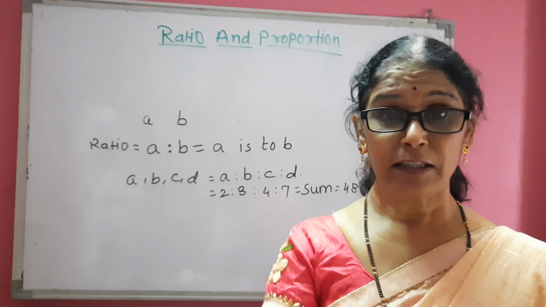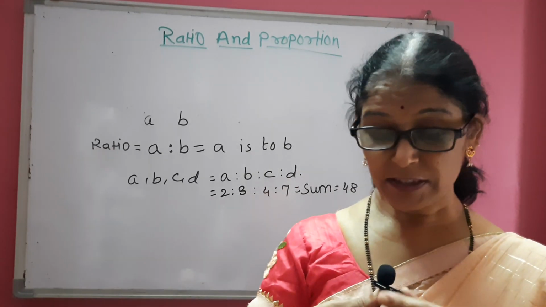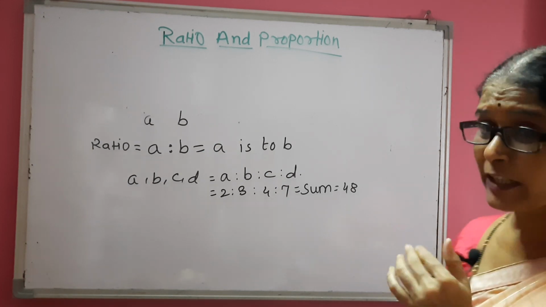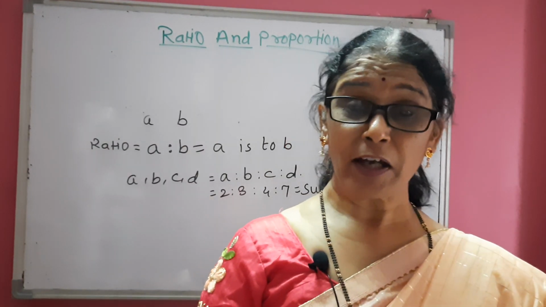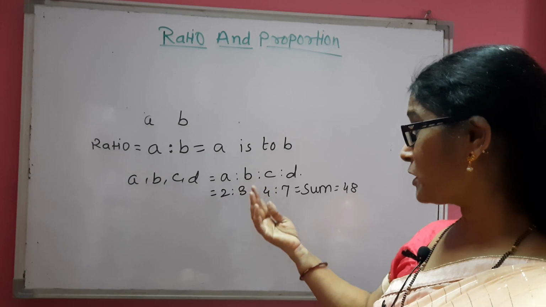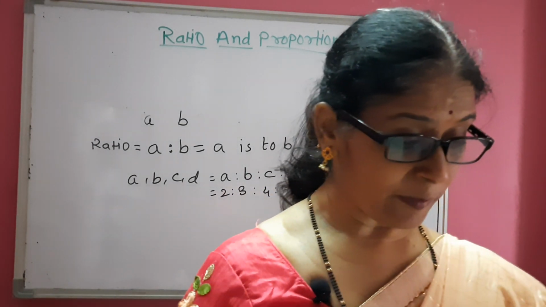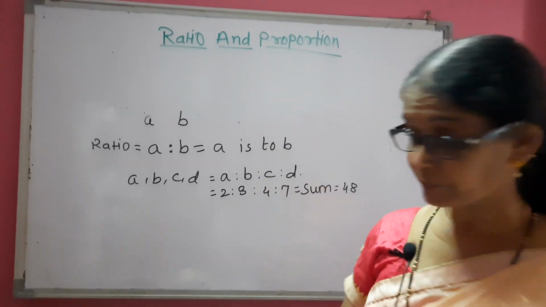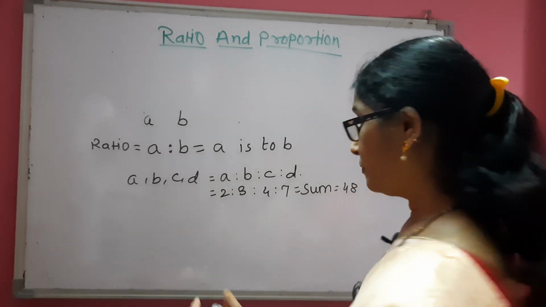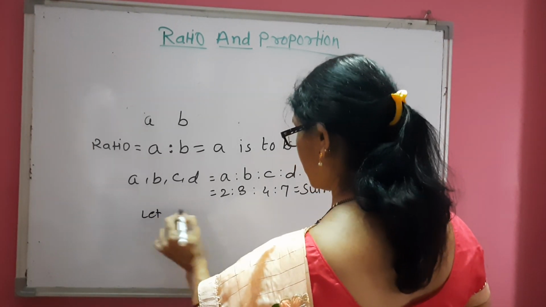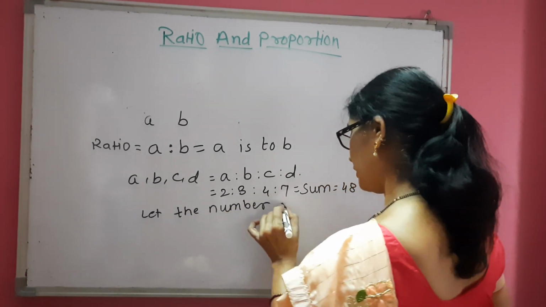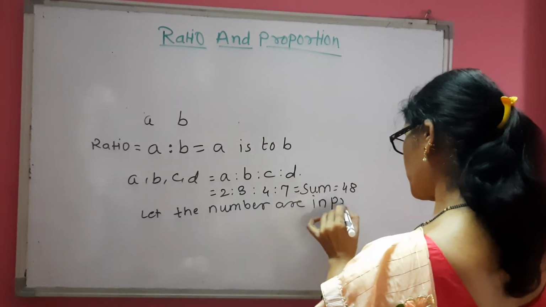Now we have to find the numbers. So 2 is to 3 is to 4 is to 7 are not actually the given numbers. We have to find the actual numbers. The numbers are in the ratio of 2 is to 3 is to 4 is to 7, so we will consider these numbers to be in proportion of k.